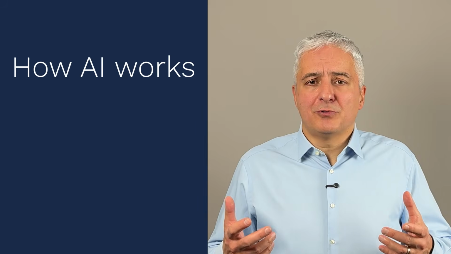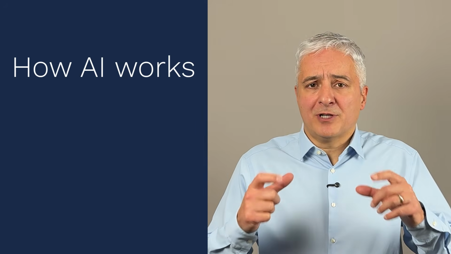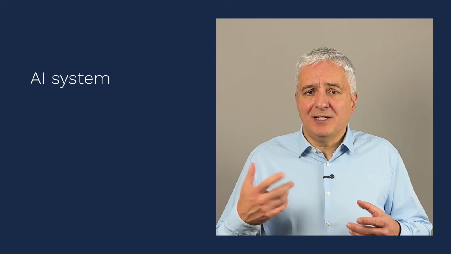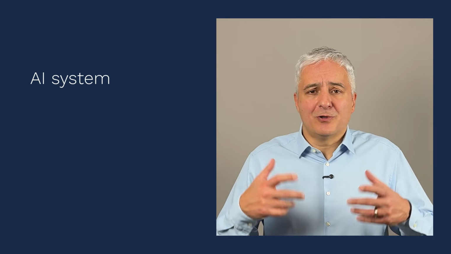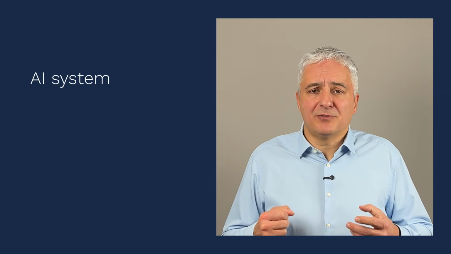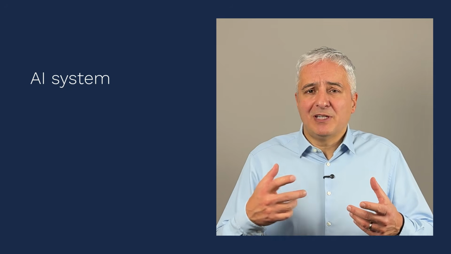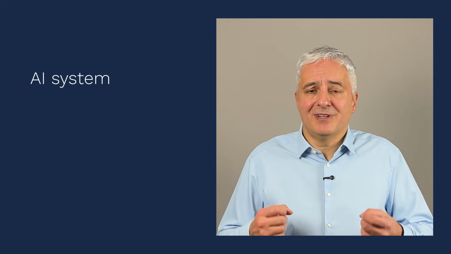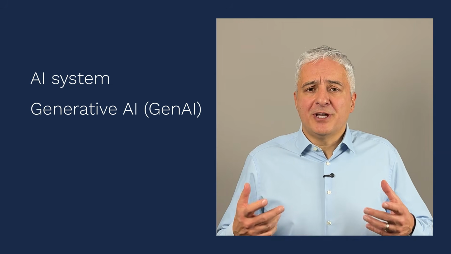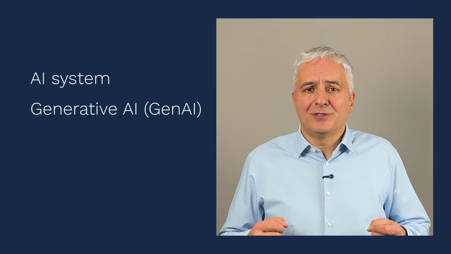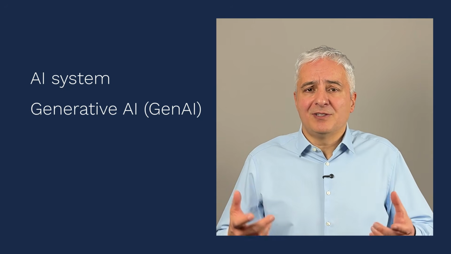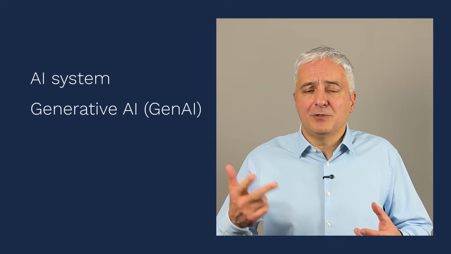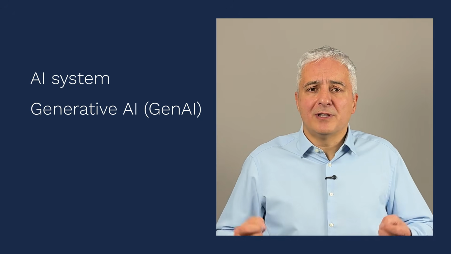Okay, let's now go through a couple of concepts that are key for understanding how AI works. So an AI system is basically an IT system that produces as output text or video or audio or various other types of outputs, based on data and based on reasoning of various AI models. Okay, next, generative AI, or sometimes called Gen AI, is basically any AI system that creates new content. Again, this could be text, video, audio, computer code, or anything similar to this.